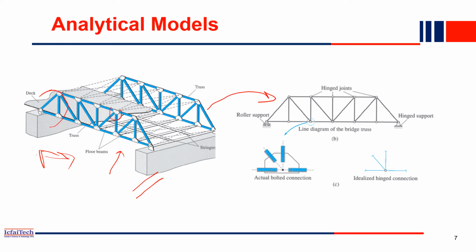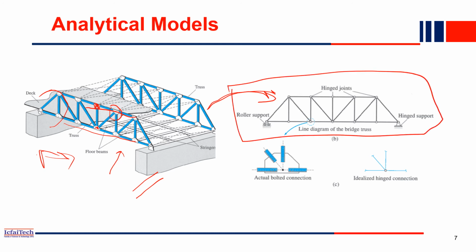See this joint. We consider this frame as a truss, but in a truss all the joints are hinge or pin joints. In reality, all the joints may not be perfectly pinned. In that case, we have to make some assumptions. For a real structure we make some assumptions and draw a simplified structure, and then we apply our structural methods here and get our deflection and everything. This is a real structure I am talking about, and each joint is not exactly pinned.